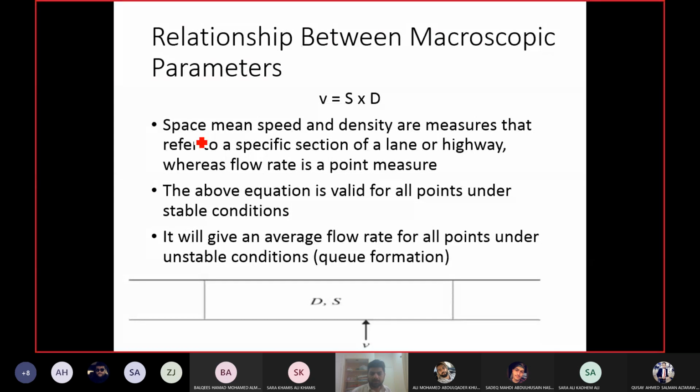In the last two examples, we just calculated density. Per mile. Per mile, yes. Thank you.